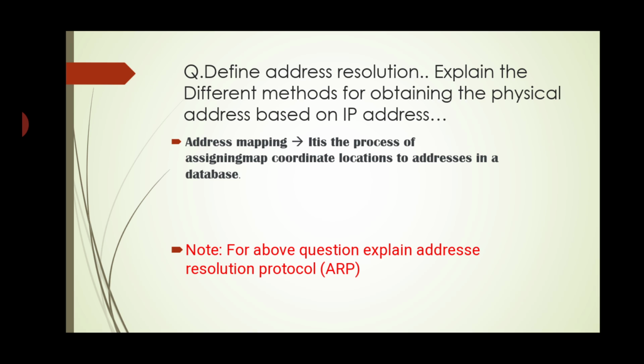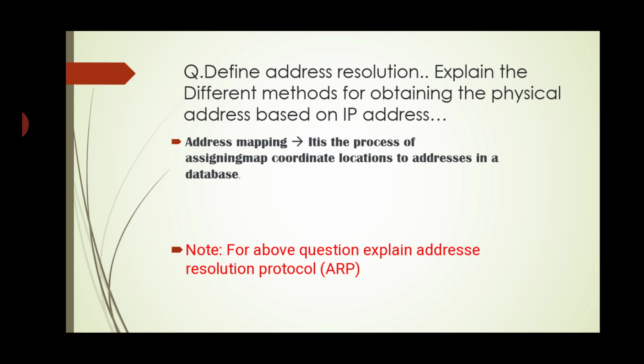Now we will see the address mapping here. It is the process of assigning a map coordinate location to the address in a database. In this we will see the explanation of different methods of obtaining the physical address based on the IP addresses.